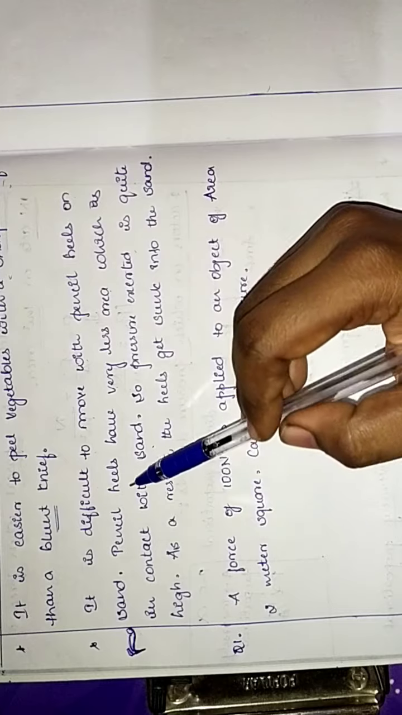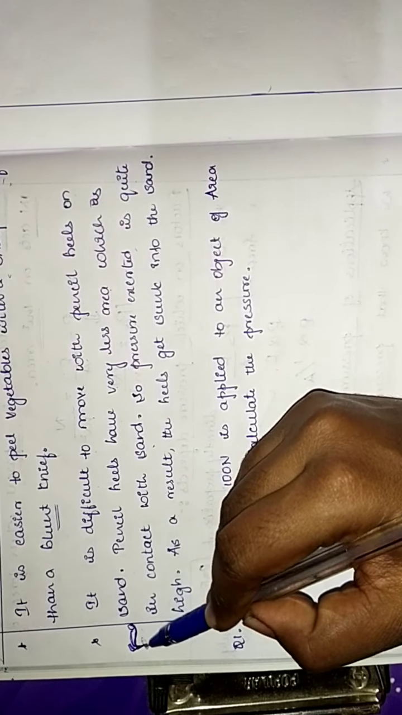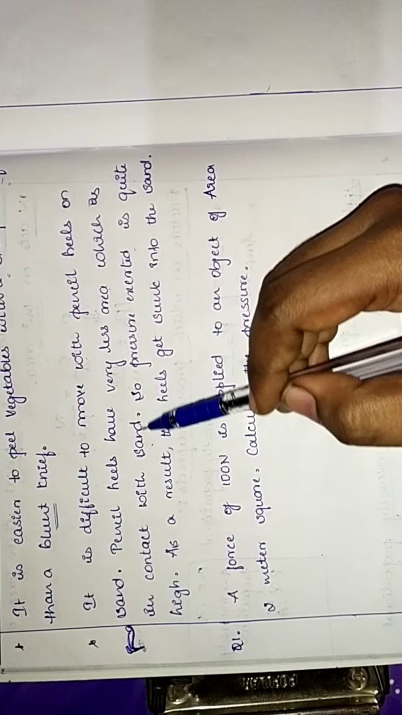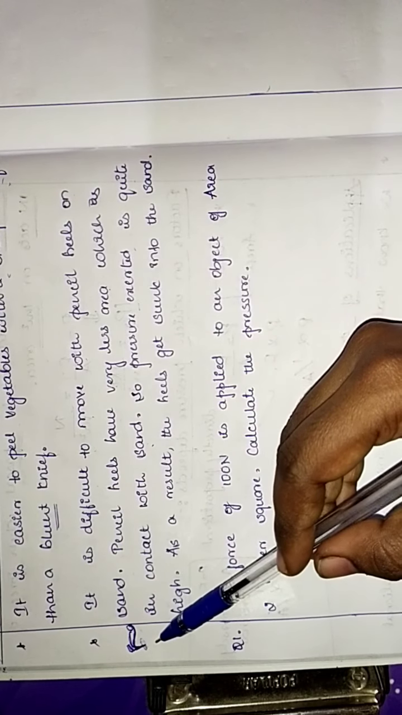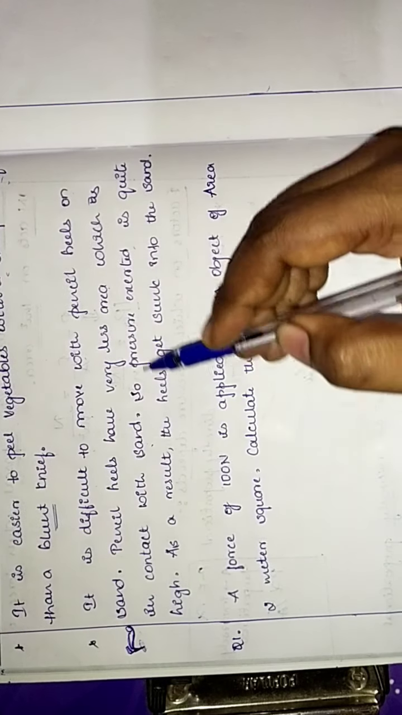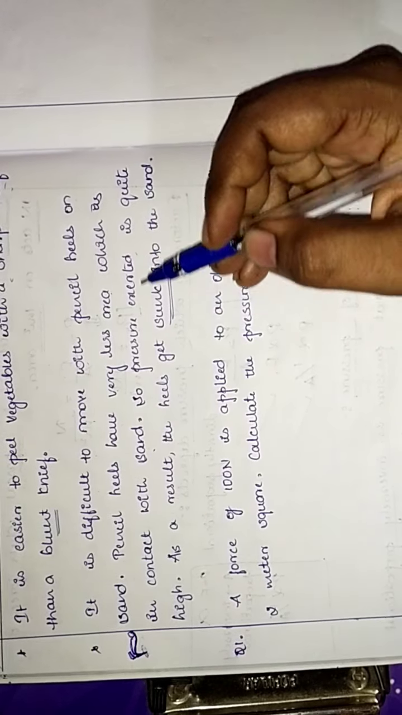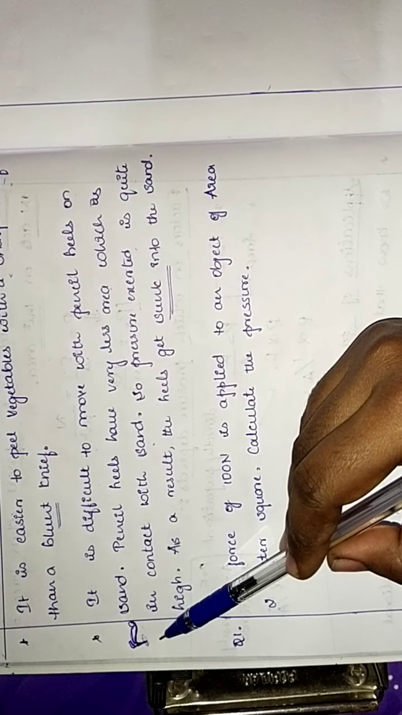So what happens when pencil heels have very little area? This has very little area in contact with sand, isn't it? So the pressure exerted is quite high. We need to apply some pressure over here. As a result, the heels get sunk into the sand. So what happens when we apply pressure? It gets sunk into the sand.